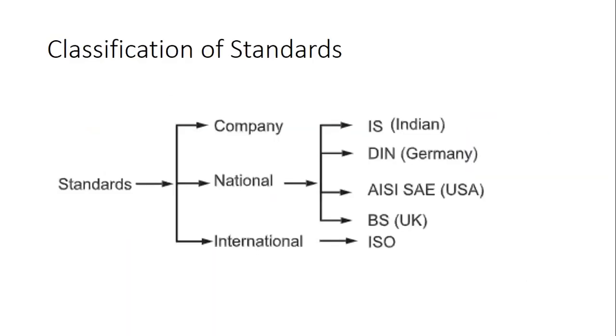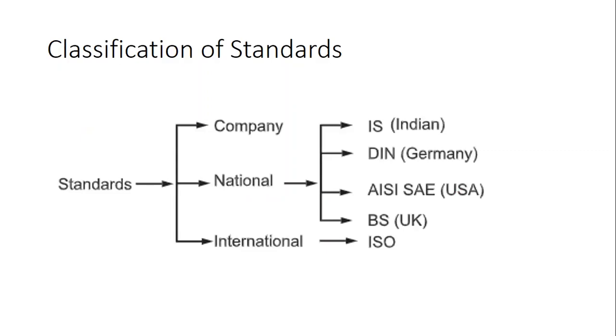Moving on further, we want to understand the classification of standards. So there are three basic standards used in design office: company standards, national standards, international standards. Company standards means the guidelines the company or group of companies sets for quality, performance, and safety, which all the employees must follow.